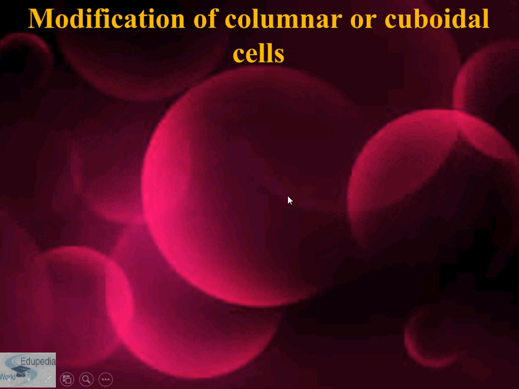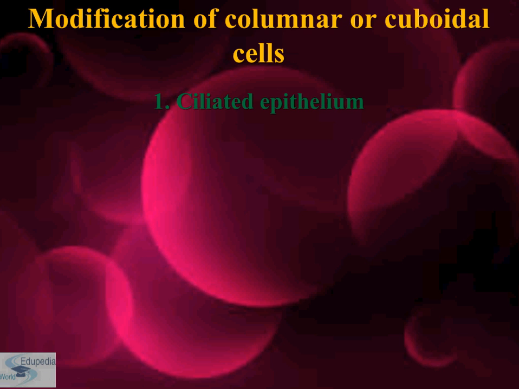Now if the columnar or cuboidal cells bear cilia on their free surface, they are called ciliated epithelium. Their function is to move particles or the mucus in a specific direction over the epithelia.